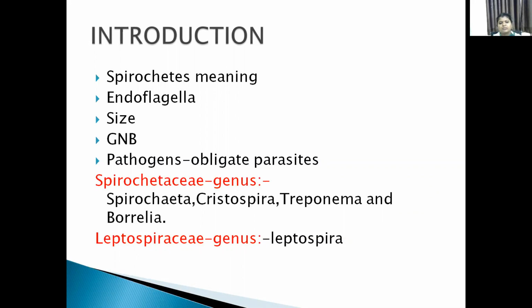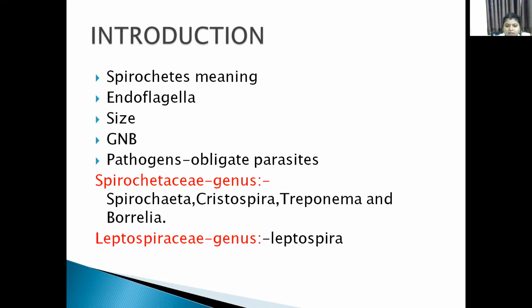These spirochetes belong to the order Spirochaetales, which comprises two families, Spirochaetaceae and Leptospiraceae. Spirochaetaceae contains genera like Spirochaeta, Cristispira, Treponema, and Borrelia. The Leptospiraceae family contains only one genus, that is Leptospira.